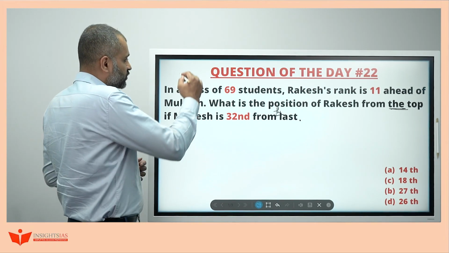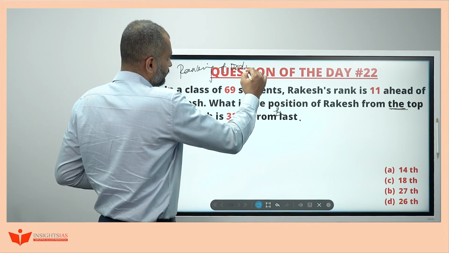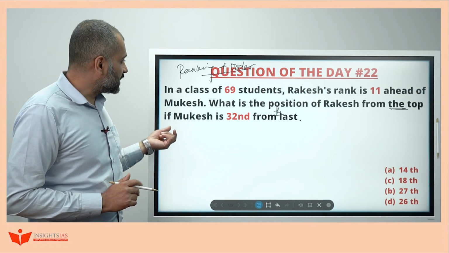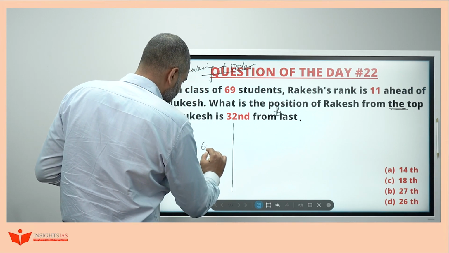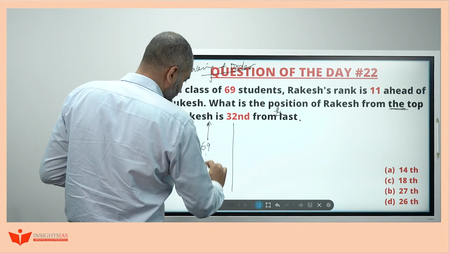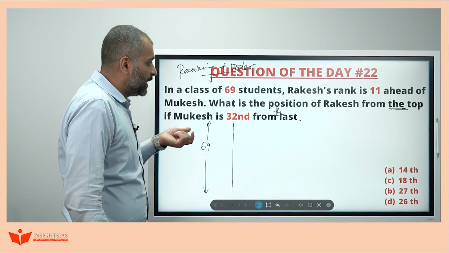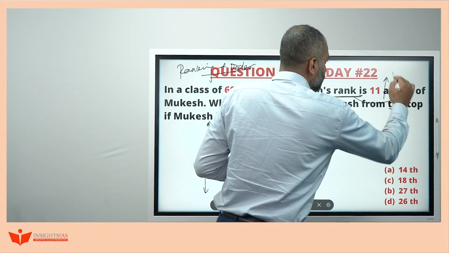Now, this question is chosen from the topic ranking and order. Every year we are getting questions from this one. In a class of 69 students, totally 69 students are there. Rakesh's rank is 11 ahead of Mukesh. See, always the rank which is ahead means towards the top.